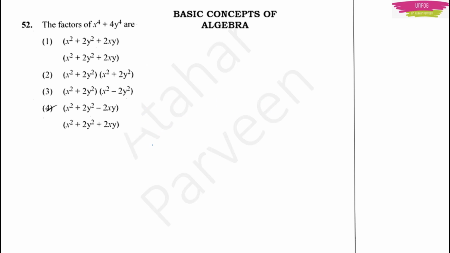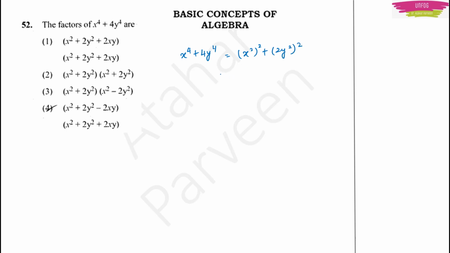Next question. This question is from factorization, basic concepts of algebra only. Here they are asking you to find the factors of x to the power 4 plus 4y to the power 4. Here what you do, first you take this x to the power 4 plus 4y to the power 4. Now you write it in this form, x square whole square plus 2y square whole square.